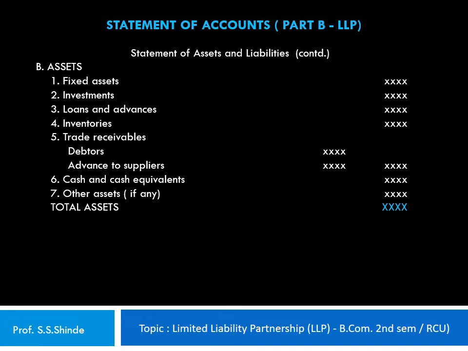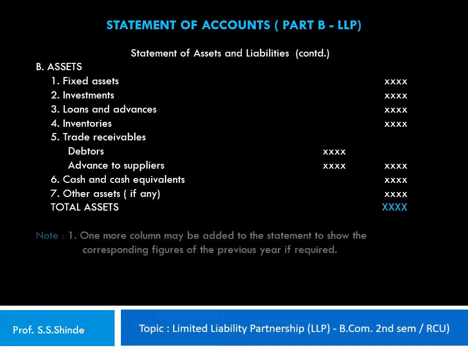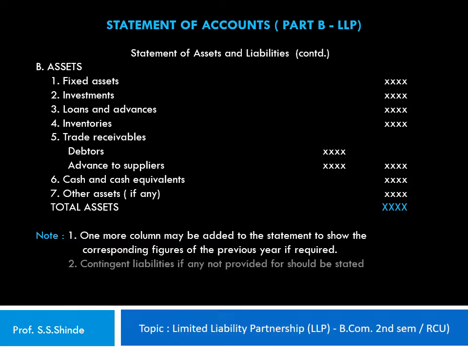So this is how the statement of assets and liabilities is prepared for an LLP. Now one should note over here that you may add additional columns to the statement to show the corresponding figures of the previous year if required. Contingent liabilities, if any, not provided for should be stated if required, and any disclosures required under the LLP Act should also be made.